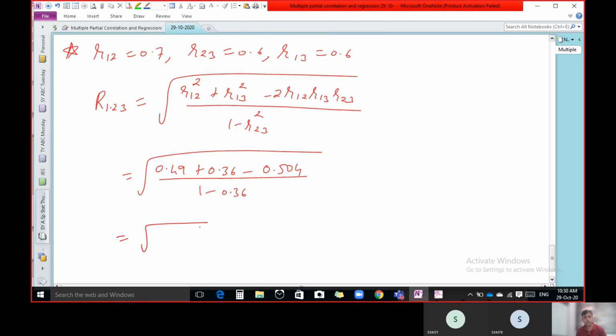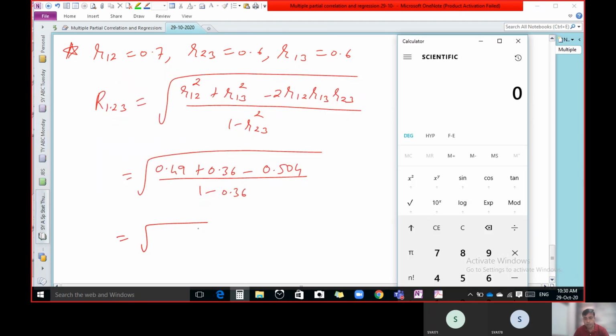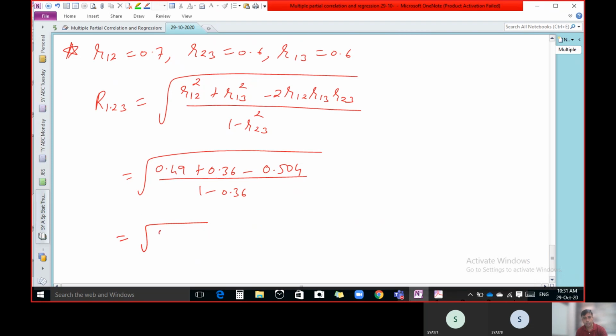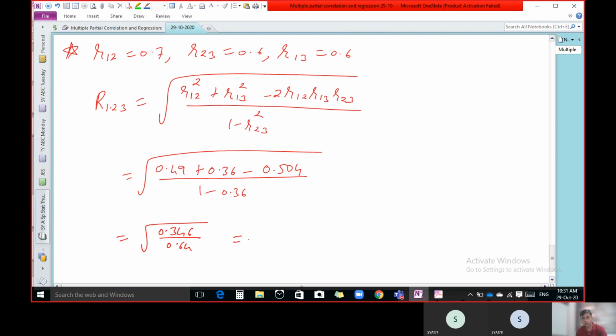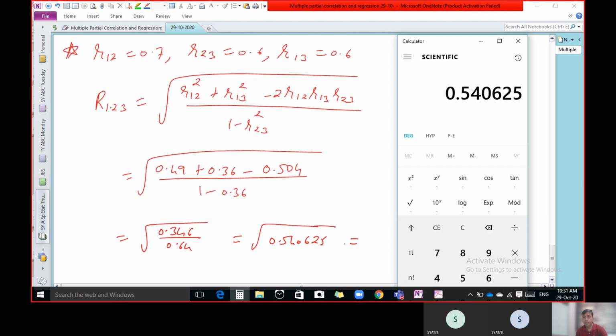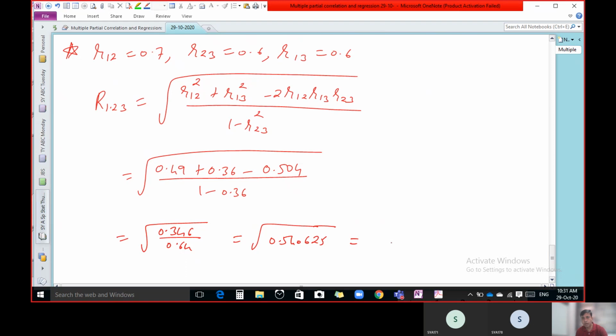So let us do the calculation. The value of the numerator: 0.49 plus 0.36 minus 0.504, so 0.346 upon 0.64. Let us divide by 0.64. So 0.540625, and let us take its root. So 0.735.